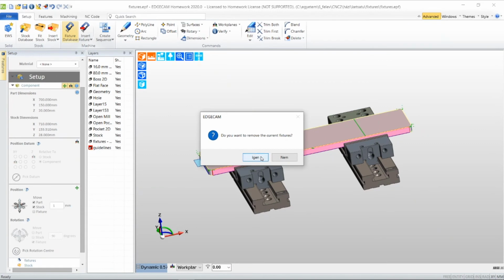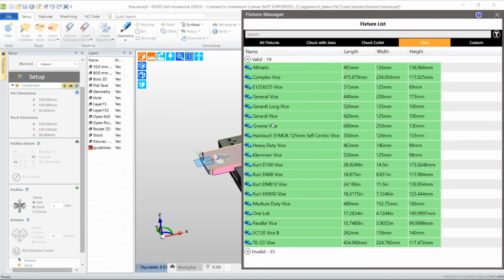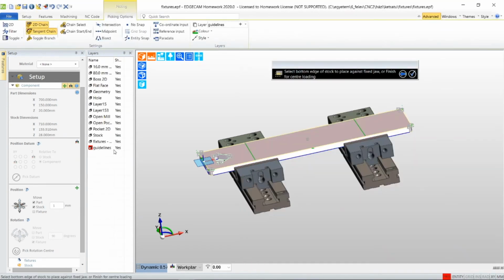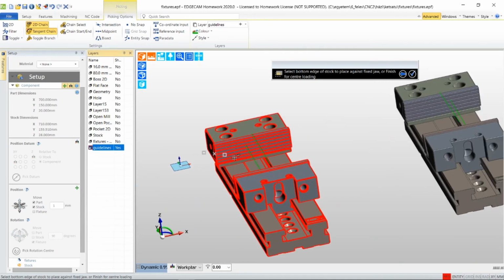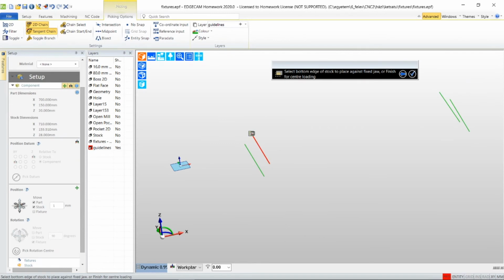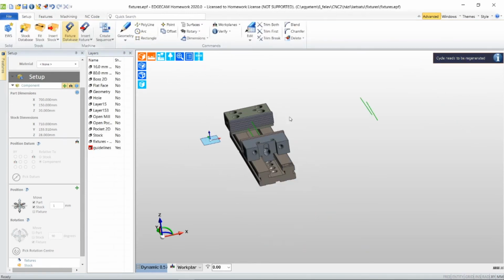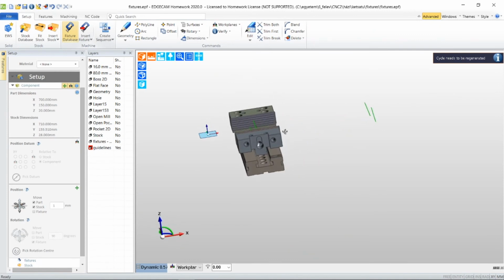Yes, I want to remove the current fixtures. I'm also using a Gerardi device without auto positioning. I only want to see the grid lines. And as you can see, my vice is positioned.